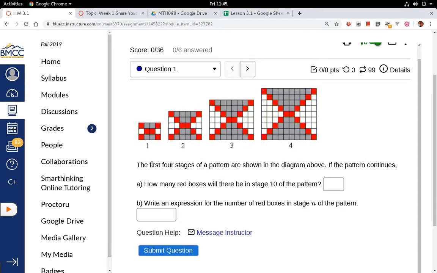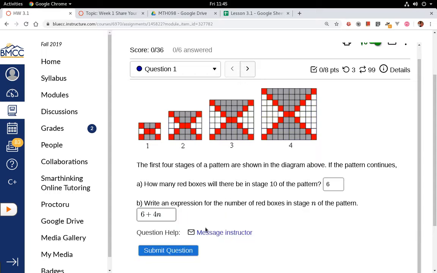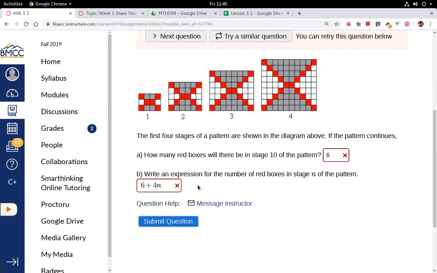Okay. So, I try to answer the question to the best of my ability, and let's suppose I think the answer is 6, and then I try to write an expression for it, and maybe I think it's something like 6 plus 4n. And it said I had a syntax error at first because it was waiting for that n. If you type an x by mistake, it might say, hey, check your variables, so pay attention to those messages. They can be helpful. And then I submit the question, and I can see I got them both wrong.